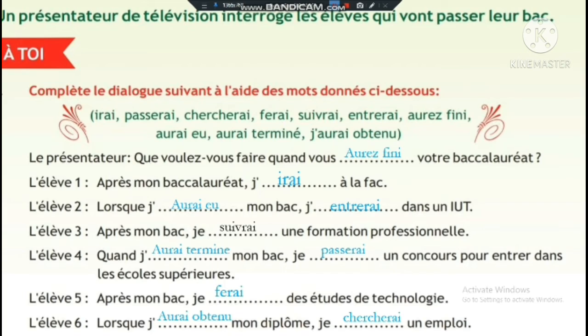So you can see the future anterior is used first, then another grammar structure. You will have to remember that the future anterior is used first, according to the verb given. Student 3: Après mon bac, je suivrai une formation professionnelle. After my baccalaureate, I will follow vocational training. Student 4: Quand j'aurai terminé mon bac, je passerai un concours pour entrer dans l'école supérieure. When I will have finished my baccalaureate, I will take a competition to enter higher education.